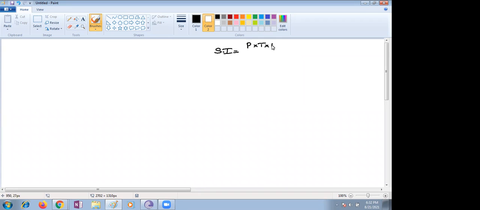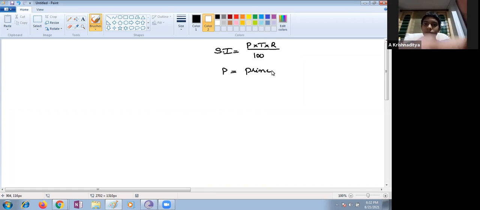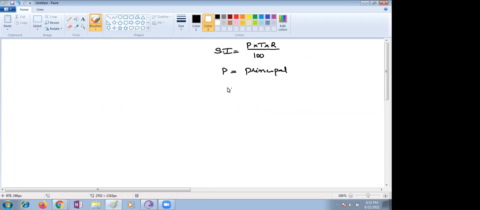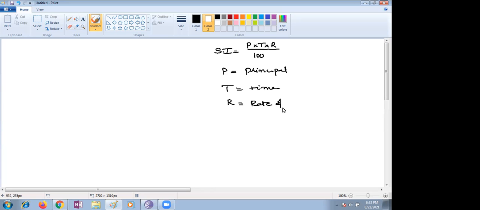What is P into T into R by 100? What is P here, children? Principal. It's not a college principal. Ma'am, there are two spellings, principal and principle. Principal means the main amount. R means the percentage. R means rate.